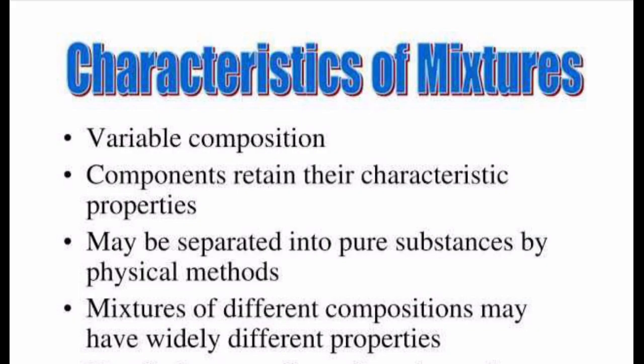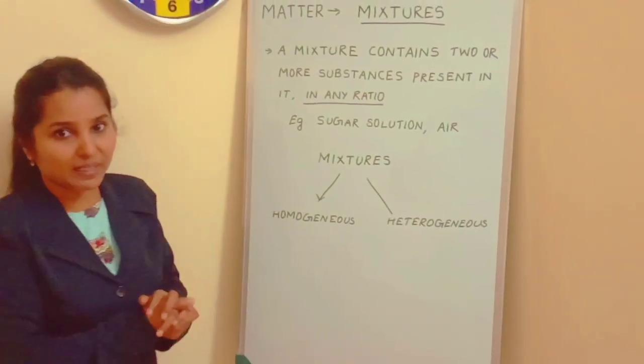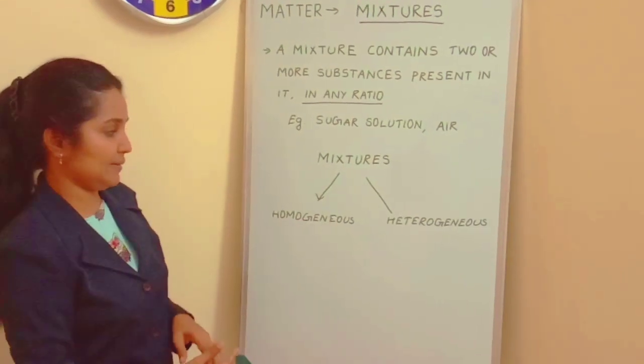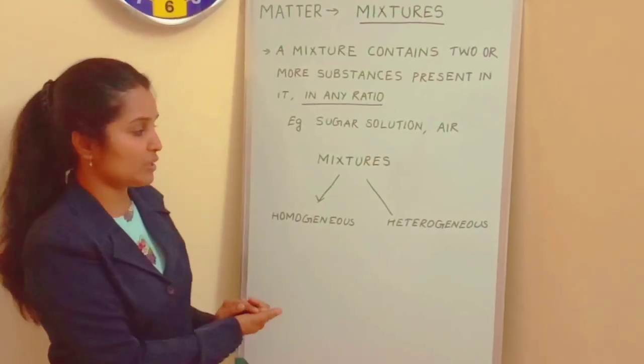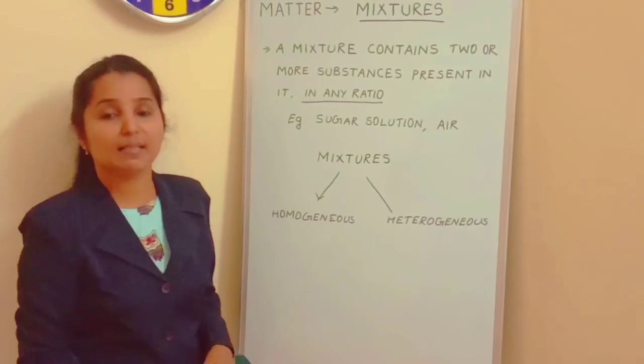So now we shall summarize the characteristics of mixtures. Mixtures have a variable composition. The components of a mixture retain their characteristic properties. A mixture can be separated into pure substances by physical methods. Mixtures of different compositions may have widely different properties. And these mixtures can be categorized again as homogeneous mixtures and heterogeneous mixtures.